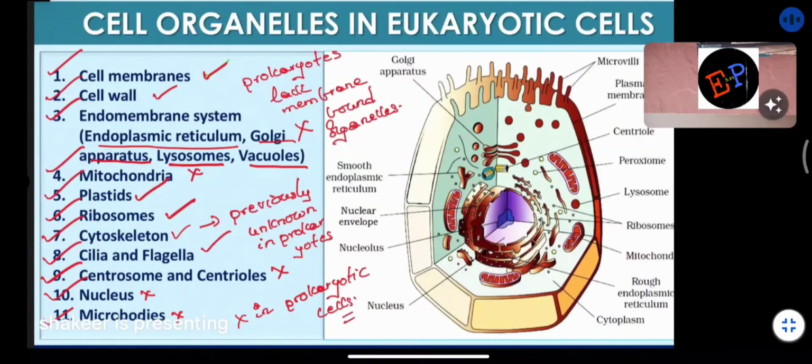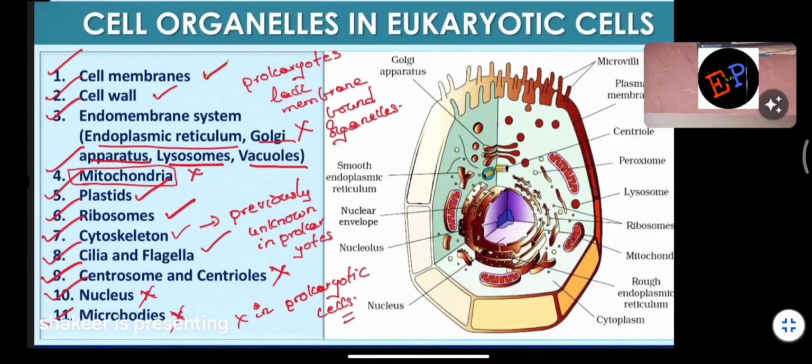See here, mitochondria is absent in prokaryotic cells. Mitochondria is not present. Previously, it was believed that the cytoskeleton was absent in prokaryotic cells. But the latest researchers have found that even prokaryotes have a cytoskeleton. That is out of syllabus, just for your information. Centrosome and centrioles are absent. Nucleus is absent.